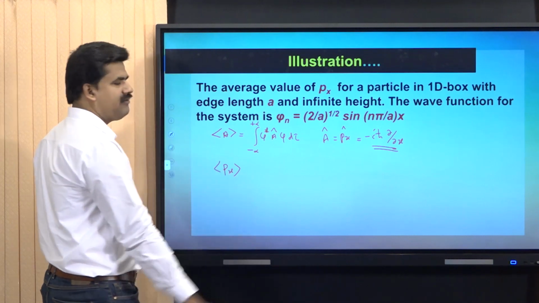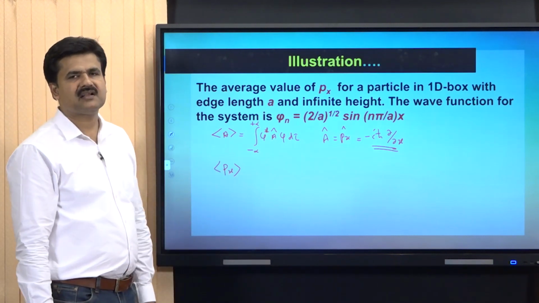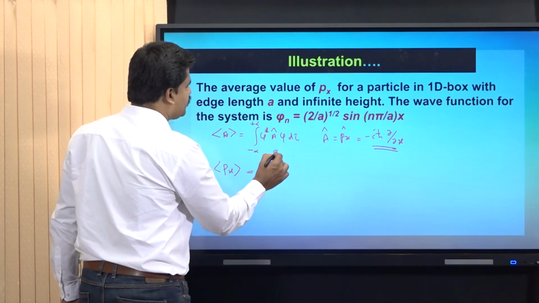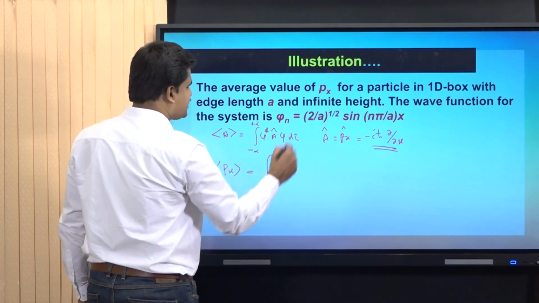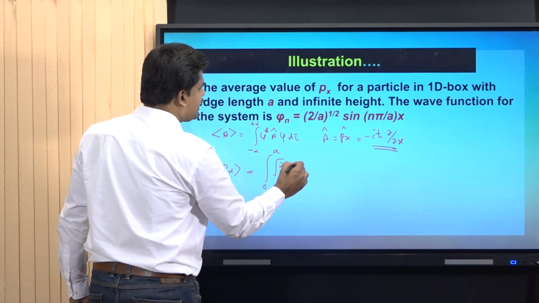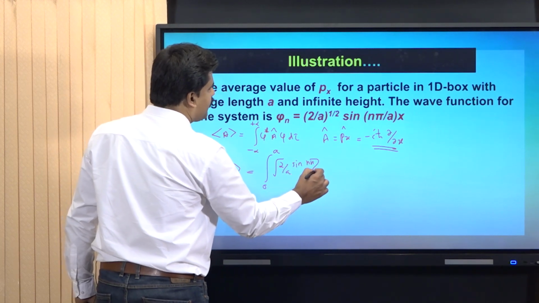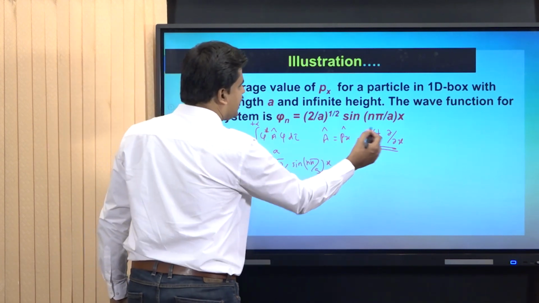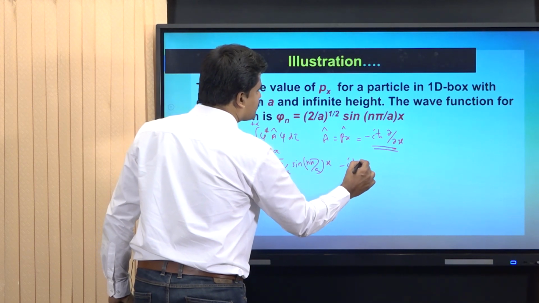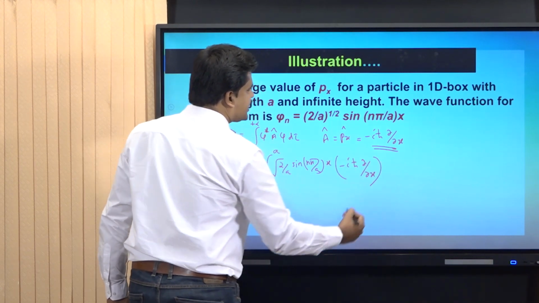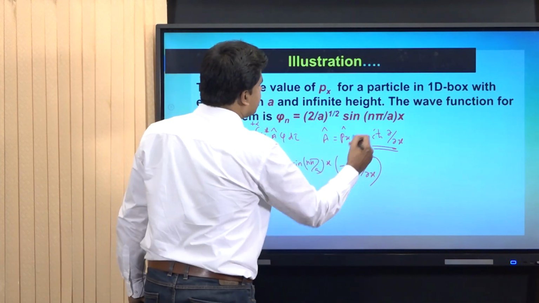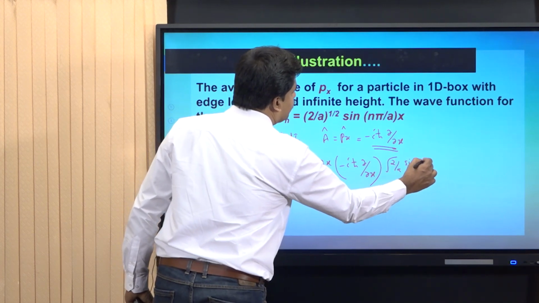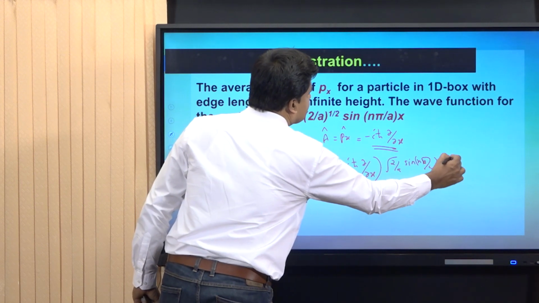Px average, the average value of momentum of a particle in a one-dimensional box, can be calculated by the integral from 0 to a of psi star, where psi is root of 2 by a sin n pi by a into x, then the momentum operator p hat, which is minus i h cross dou by dou x, acting on psi, again root of 2 by a sin n pi by a into x, dx.